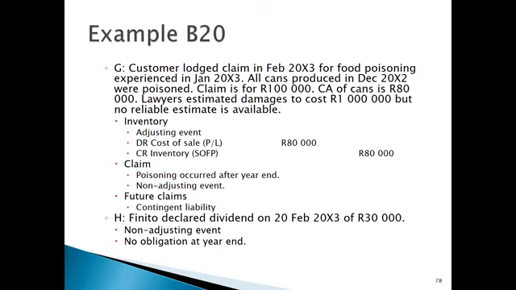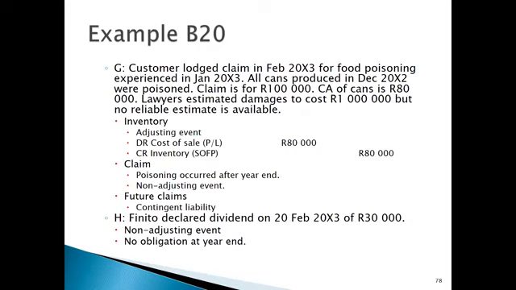Why are we saying this is a contingent liability? Because the estimate of 1 million Rand is not reliable. So it means we can't raise a provision. We then go to the next lower level, and that would be a contingent liability because there is uncertainty in terms of that estimate. We are unable to obtain a reliable estimate. Also, it is a possible obligation. We don't know how many customers are going to come forward claiming that they have been poisoned.